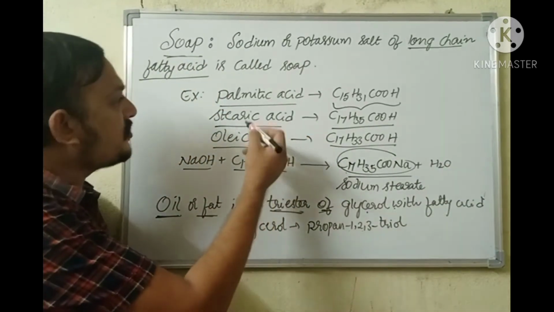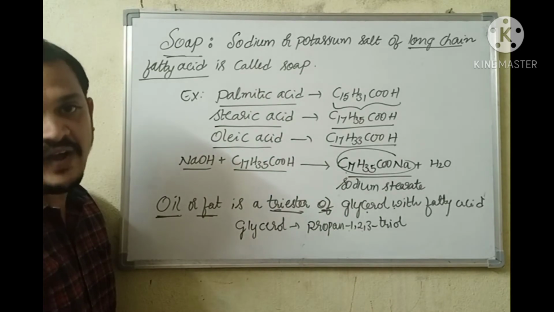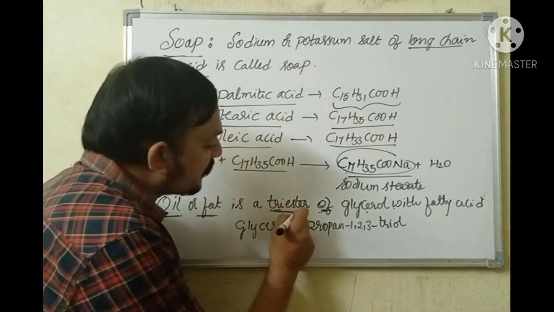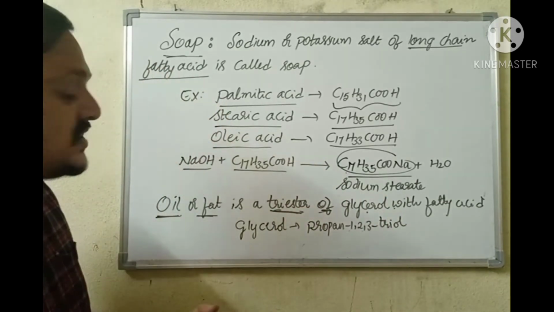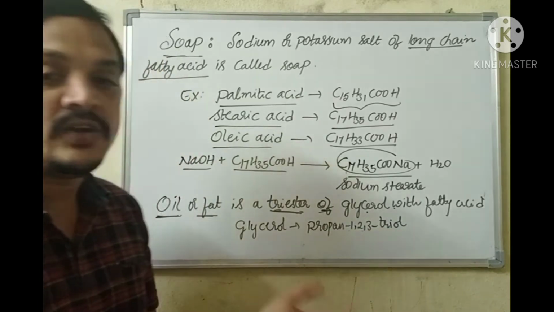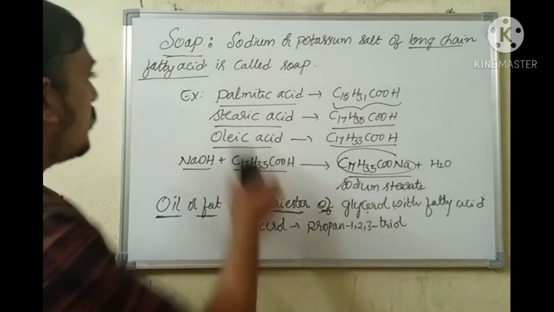Major sources of these fatty acids are oils or fats. Oil and fat are chemically similar, a triester of glycerol with fatty acid. Glycerol is propane 1, 2, 3 triol.